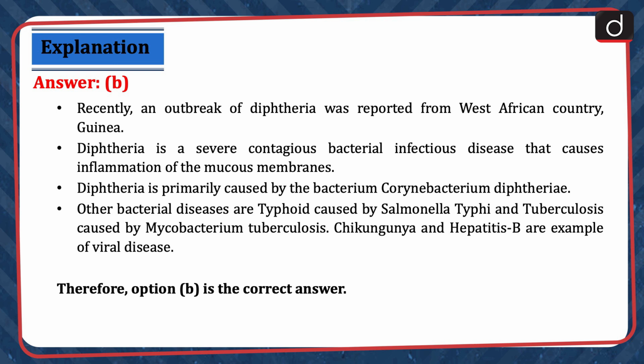Recently, an outbreak of diphtheria was reported from West African country Guinea. Diphtheria is a severe contagious bacterial infectious disease that causes inflammation of the mucous membranes. Diphtheria is primarily caused by the bacterium Corynebacterium diphtheriae. Other bacterial diseases are typhoid caused by Salmonella typhi and tuberculosis caused by Mycobacterium tuberculosis. Chikungunya and hepatitis B are examples of viral disease. Therefore, option B is the correct answer.